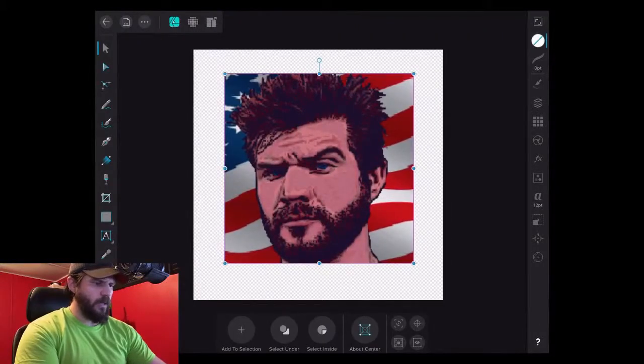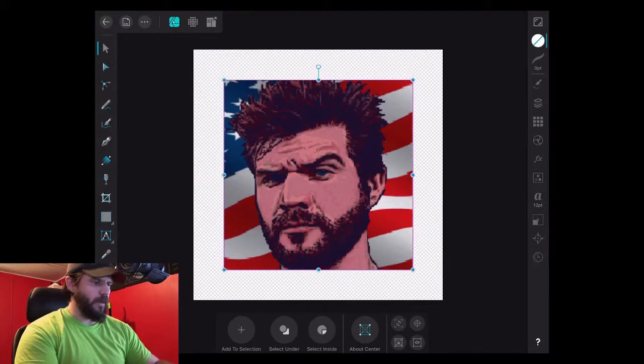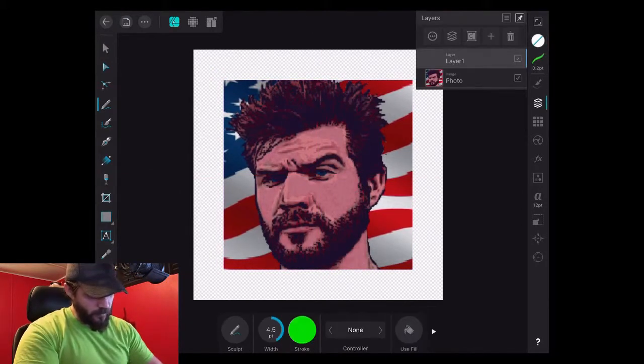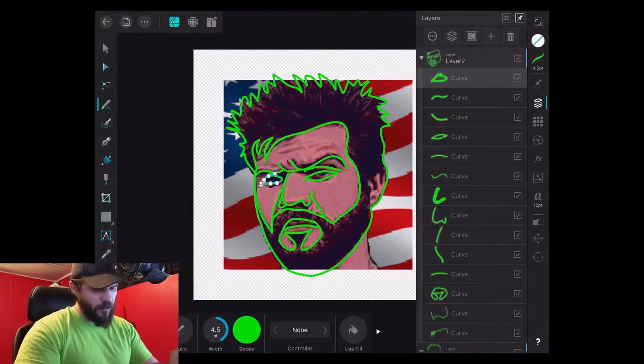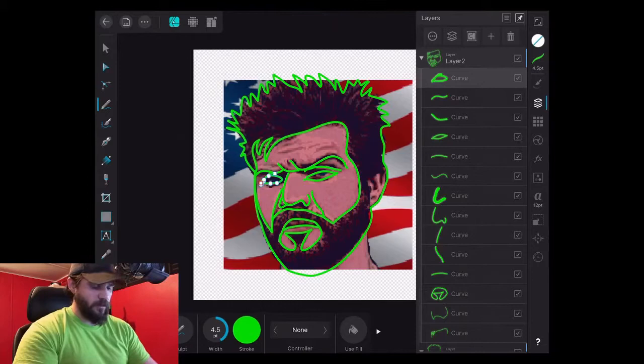I'm gonna have to add a little bit around the hair there. Alright, so we're simply going to trace over this. I'm gonna have to add a little bit. Here's a little bit spiky. Looks pretty badass in my opinion. Alright, so I'm going to clean this up a little bit and then we will import it into Tinkercad.